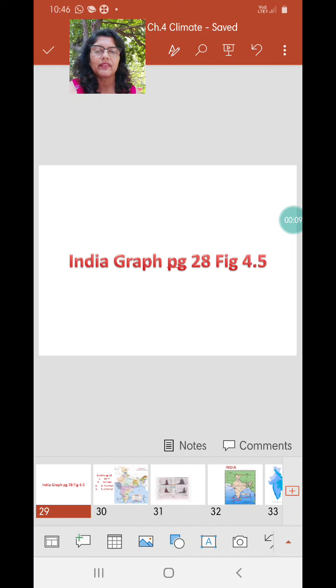So far we have completed 4 videos and we have studied the climate of Brazil in detail. We have studied the map showing the temperature and rainfall of Brazil. We have also completed the graphs for 4 major cities in Brazil. And in the end, we have studied the climate of Brazil. We have also studied the temperature and rainfall map for India.